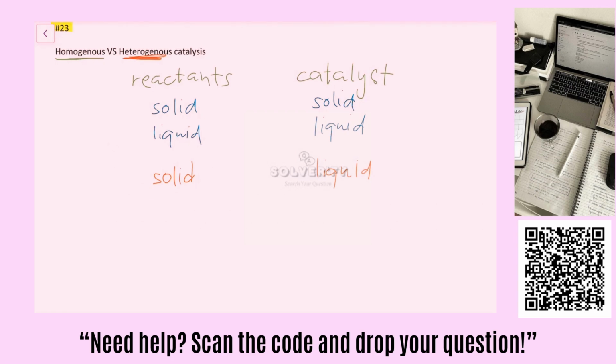One example that the book mentions is catalytic converters, where your reactants are in gaseous phase and the catalytic converter itself is in a liquid, or sorry, not liquid, in solid, right? Your catalytic converter is solid. So in this case, the phases are different, right? So that would be heterogeneous.